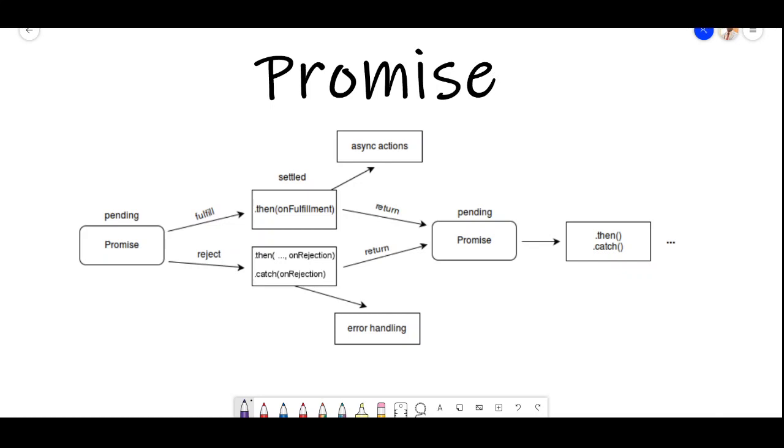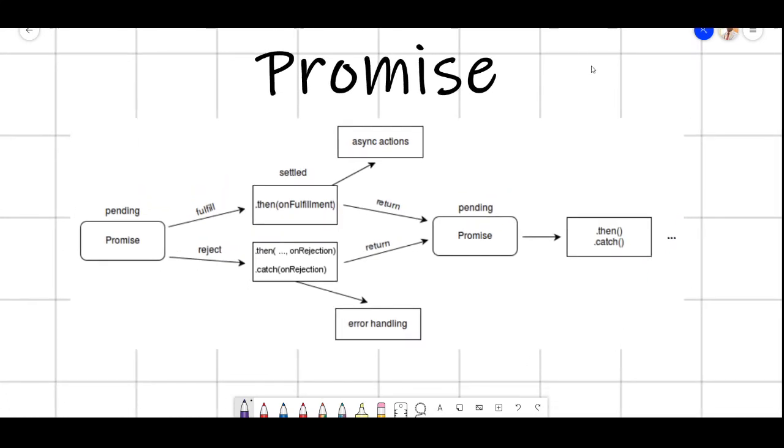Right. So in order to understand promises, I'll first go through the traditional ways of requesting data from the server, and then the server will return it back to us. So in order to understand async, I'll go with the async term, right?